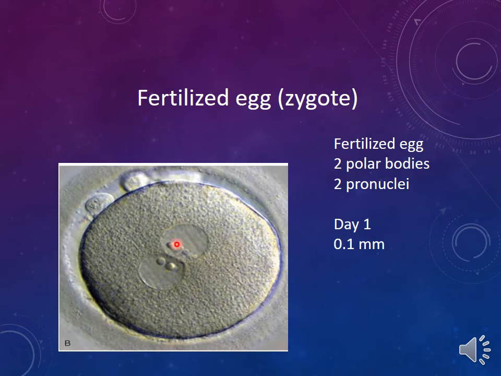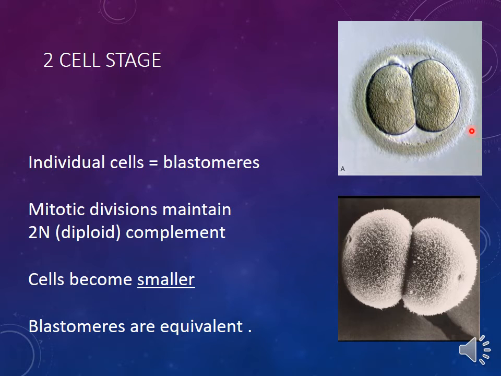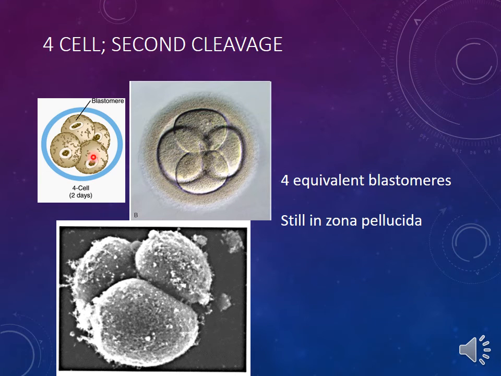Here you can see that this fertilized ovum starts to divide into two cells. Two cell stage. This is again the scanning electron microscope showing the division of a single cell into two cells. Then each one will give two cells. The number of cells will become 4. They're still surrounded by the zona pellucida. This is the blue color. This is the zona pellucida. They are still included in this glycoprotein shell.